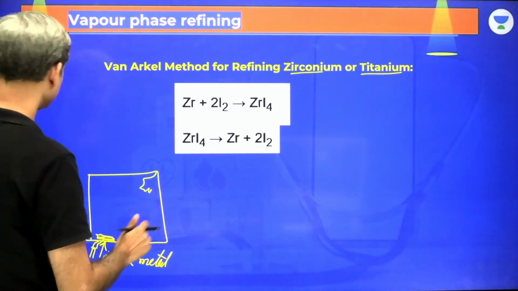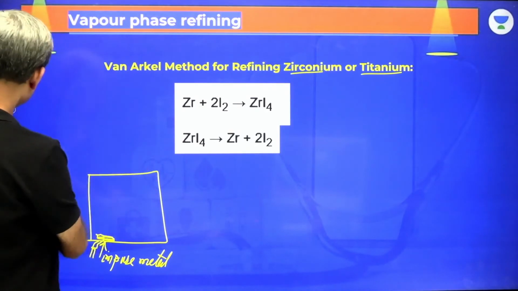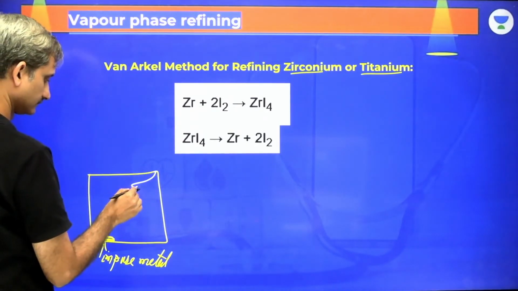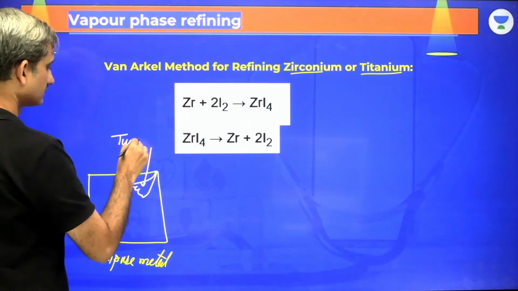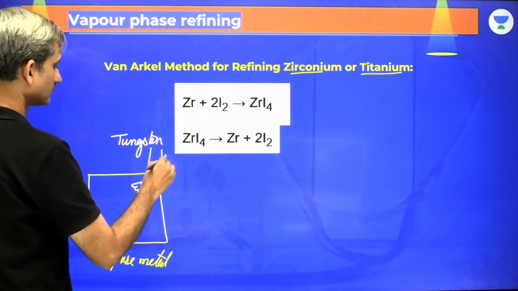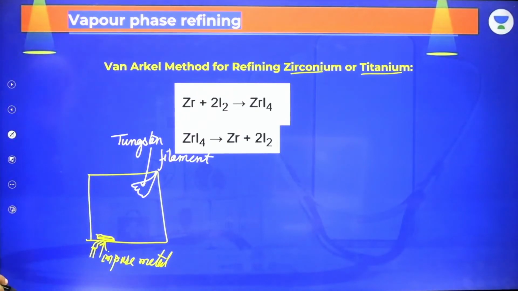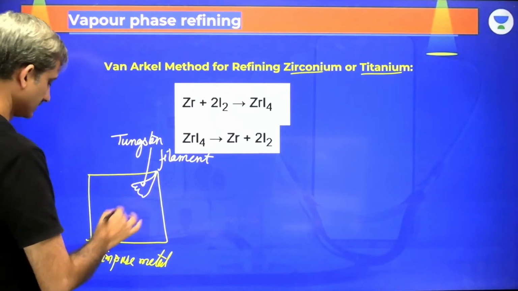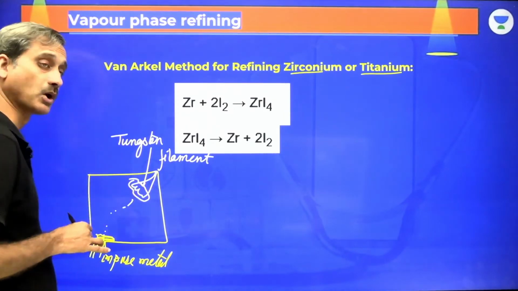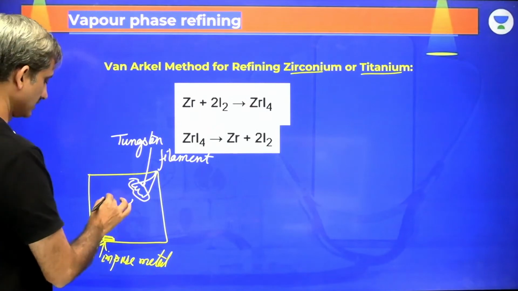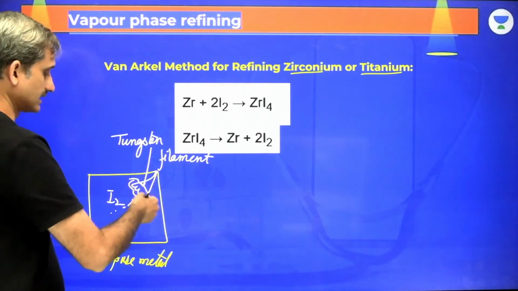Here we have a filament, a tungsten filament. This is the tungsten filament. So here it vaporizes, goes to this tungsten filament and deposits here. Iodine is released back. Here it is iodine. So this keeps on shifting from here to here, and this again keeps on depositing, and